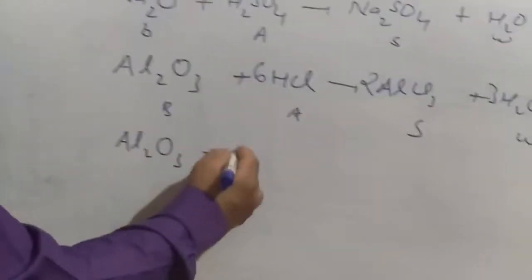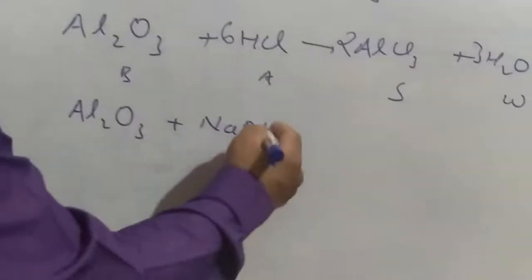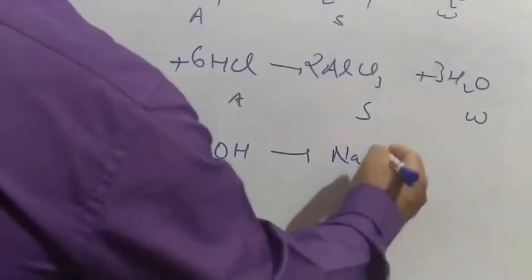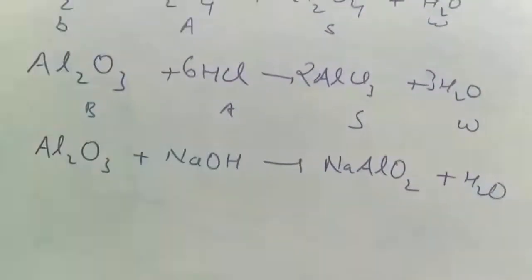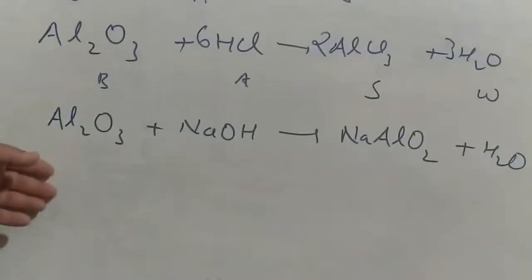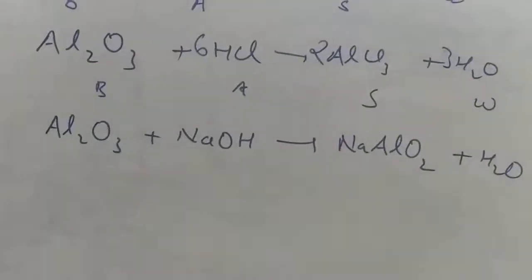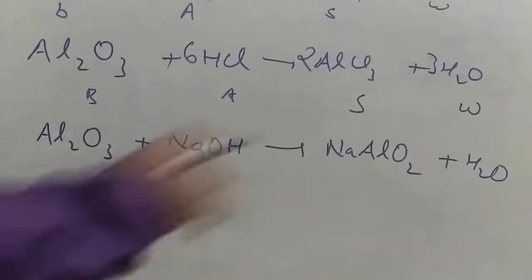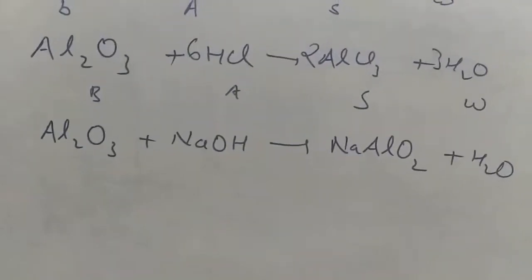Al2O3, suppose I am treating with NaOH. Now here I got a salt, that is again sodium aluminate, plus water. Fine. And this is the task for you. Balance it and later send me the copy of this.